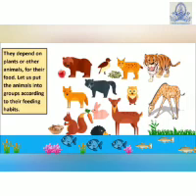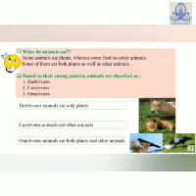Now we will take another topic, that is feeding habits in animals. As we know, different animals eat different types of food. Their feeding habits and the shape of their mouths depend on the types of food they eat. Let us put the animals into groups according to their feeding habits. Some animals eat plants, whereas some feed on other animals. Some of them eat both plants as well as other animals. So according to their eating pattern, we classify them as herbivores, carnivores and omnivores.